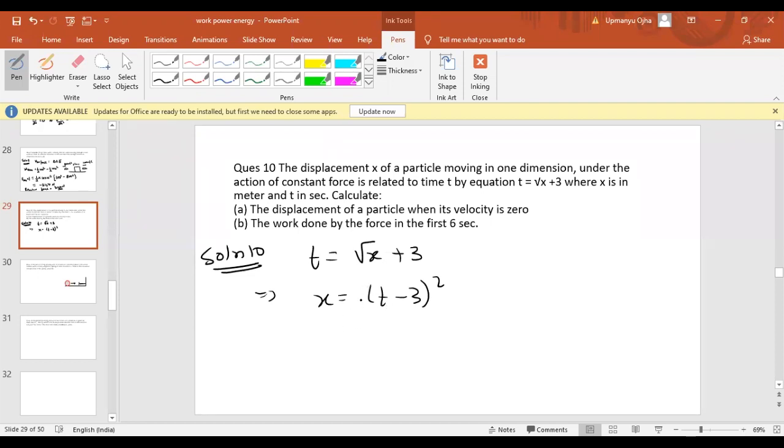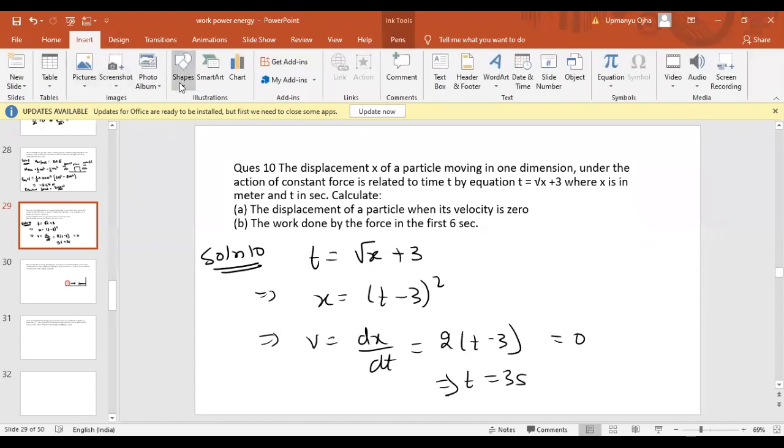Now what can we do? We have to find the displacement when velocity is 0. So to find the velocity, we have to differentiate x with respect to t. Velocity will be equal to dx by dt, which is equal to 2 into t minus 3. So when velocity is 0, what is the time taken? The time is 3 seconds. So at 3 seconds, the velocity of the particle becomes 0.